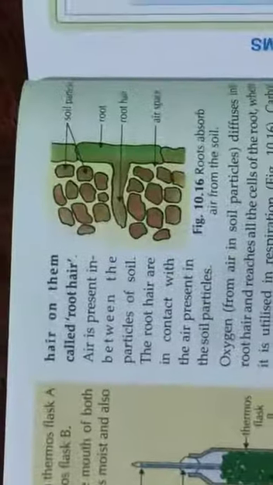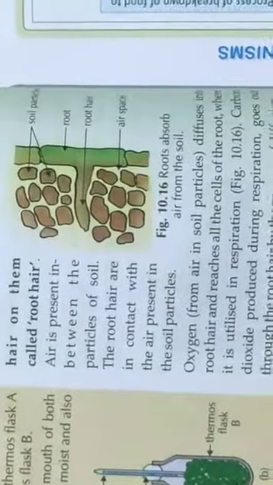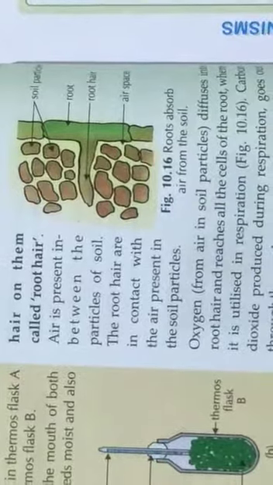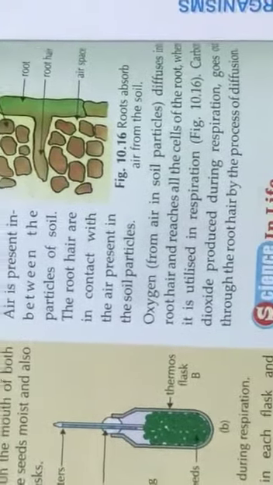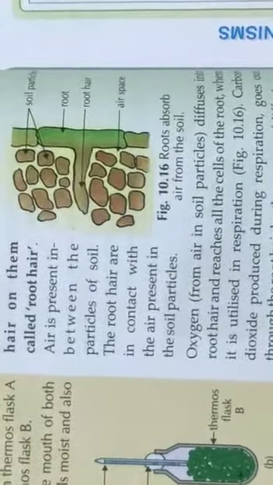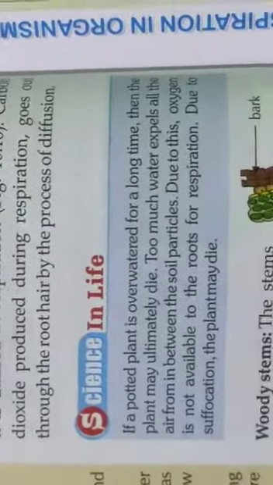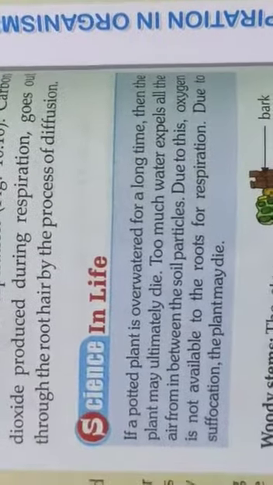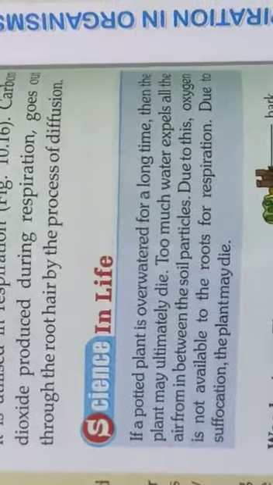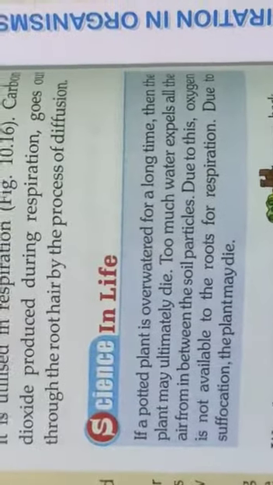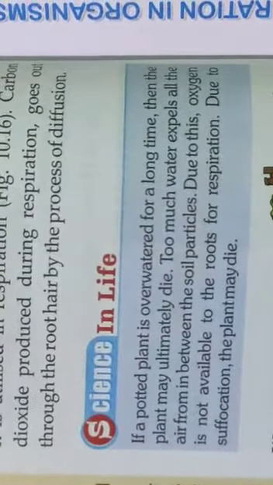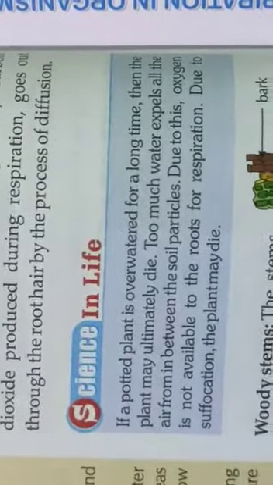The woody stems. The stem of herbs have stomata for exchange of oxygen and carbon dioxide. The hard and woody stem of big plants and trees have lenticels for gaseous exchange. These are the tiny openings on the bark where the cells are loosely packed and have intercellular spaces allowing the exchange of gases. These are the respiration of organisms,